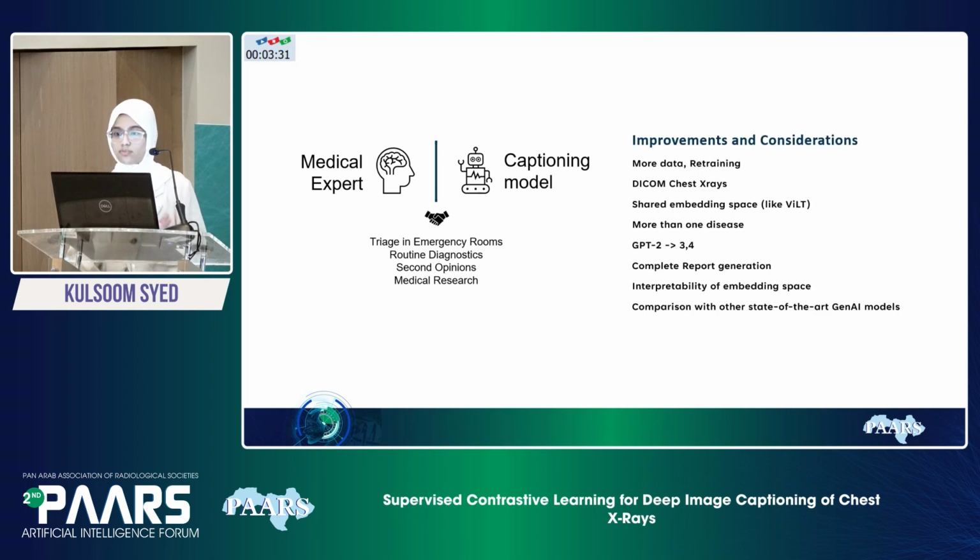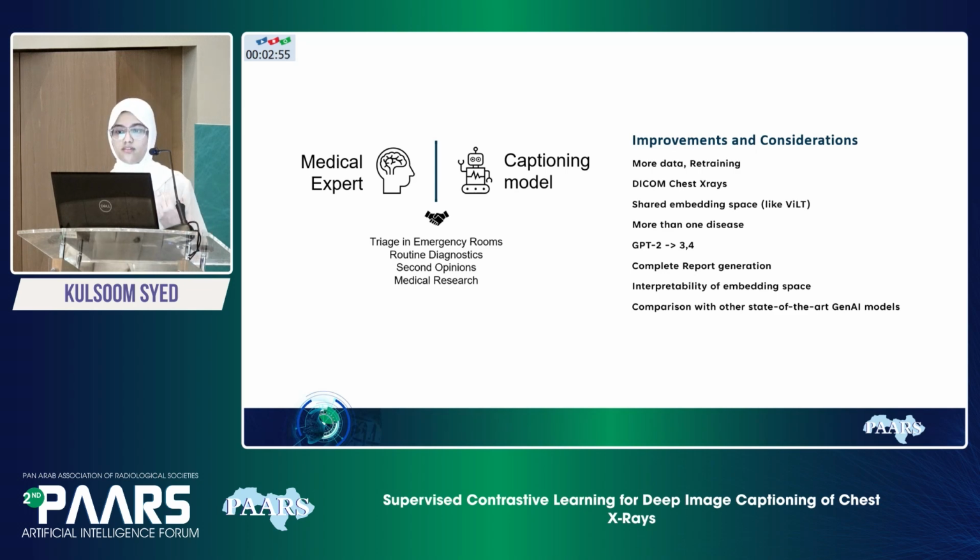And there are a lot of improvements and considerations to be made, because I made this series of experiments over the last 2-3 months, and I worked with a very small data set where the images had only one disease. So with more data, that is over 377,000 images, we can effectively perform retraining. So I was working with pre-trained models, but if we retrain from scratch and rewrite all the model weights, then we might get much better results. And if we use DICOM chest X-ray images, they will have better feature extraction results.